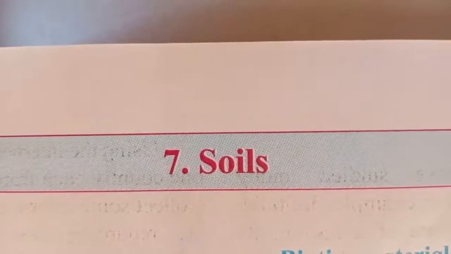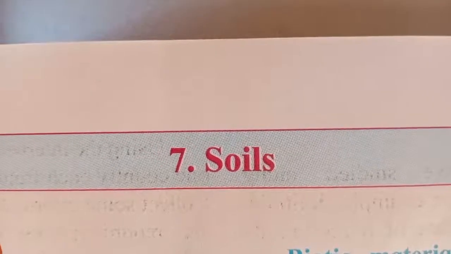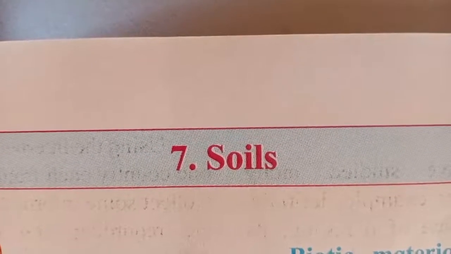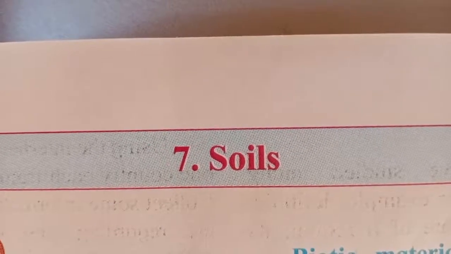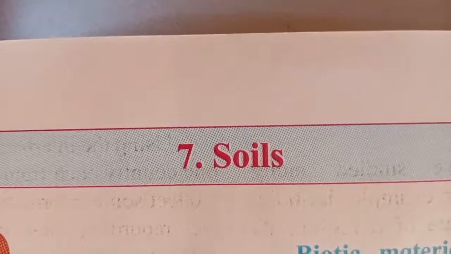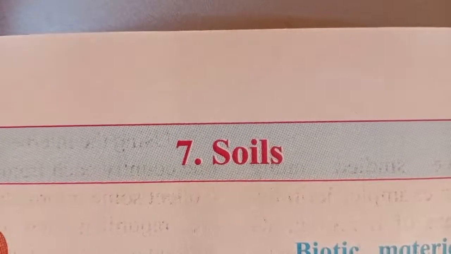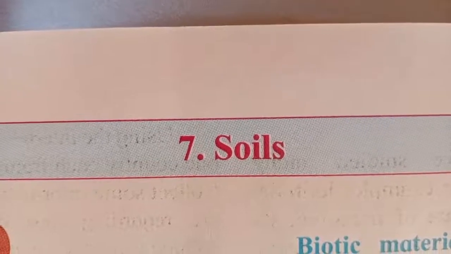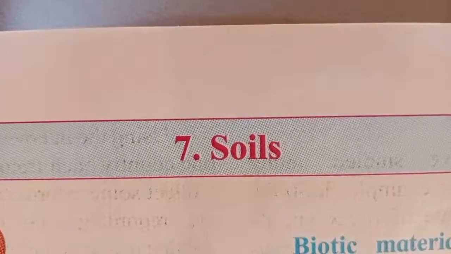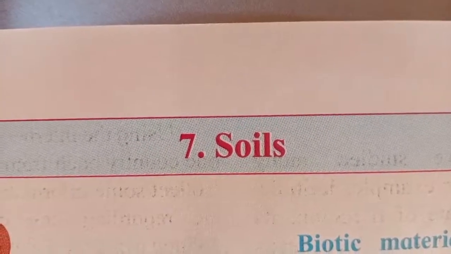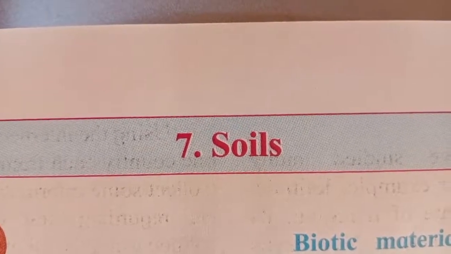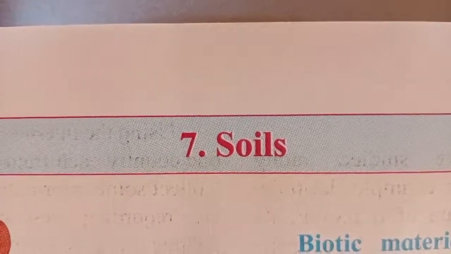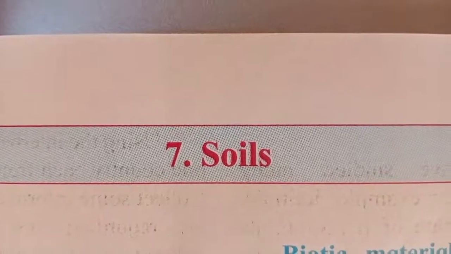Already we have started with lesson number 7, soils in geography. In the previous video of geography lesson number 7, we have studied about factors necessary for soil formation, in which we studied parent rock, regional climate, biotic material and time required for soil formation.